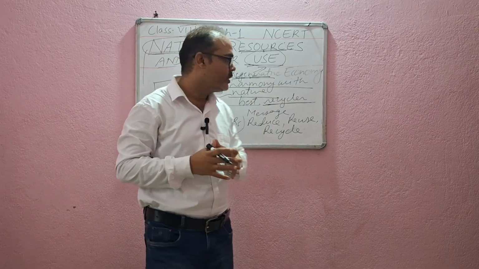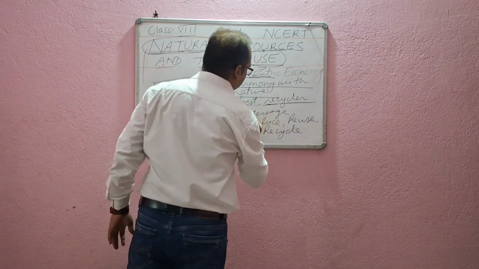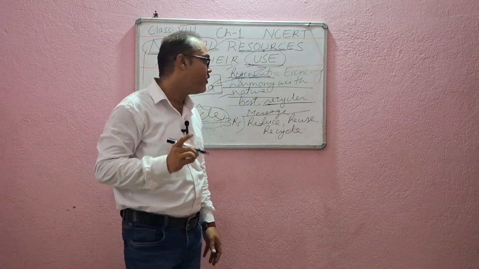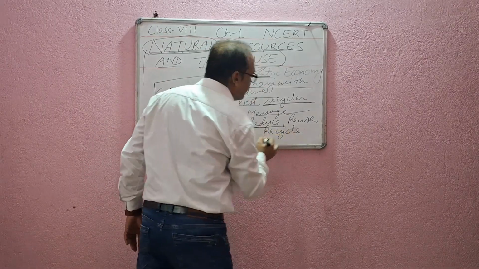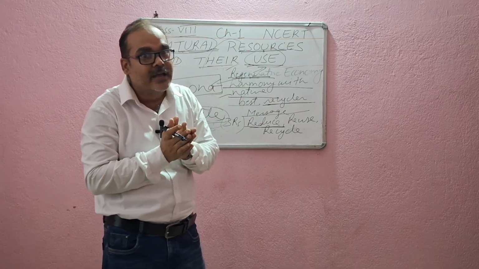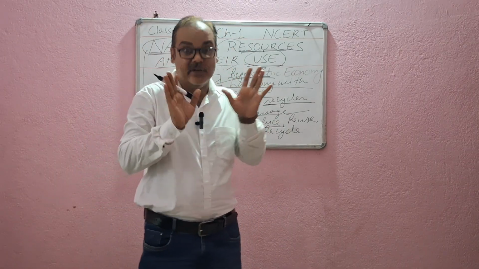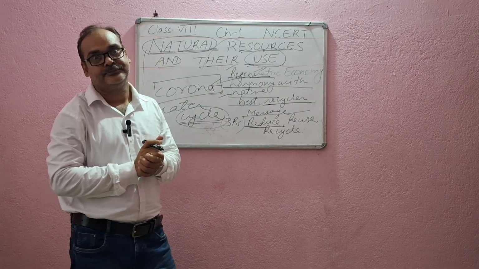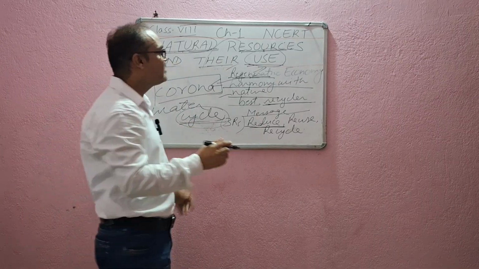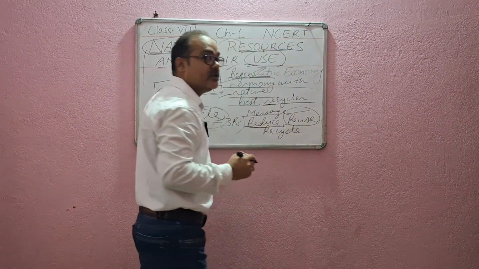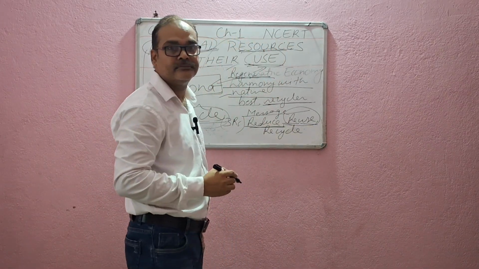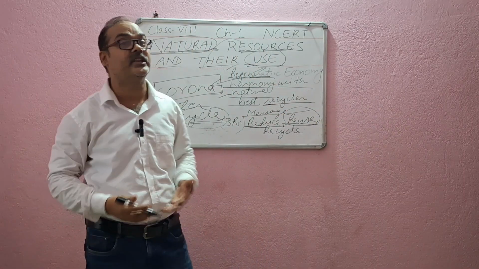Right? So now, what is the message here? The message is the 3 R's. Now what are those 3 R's? First, reduce. Make use of resources in lesser amounts, and if you want to use them, there should be no wastage. Make sure to reduce wasting of resources. Next one is reuse the resources which you have used. You try to find out different ways how to reuse the resources.